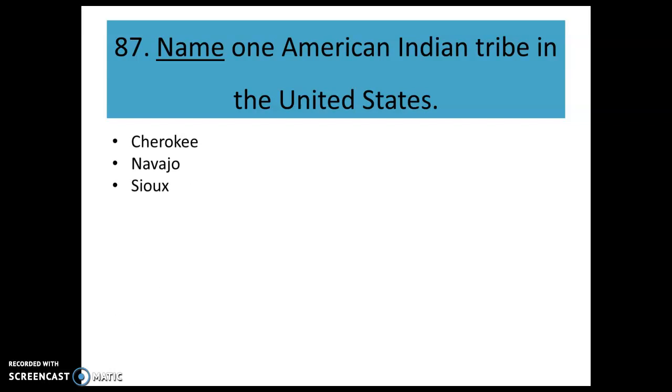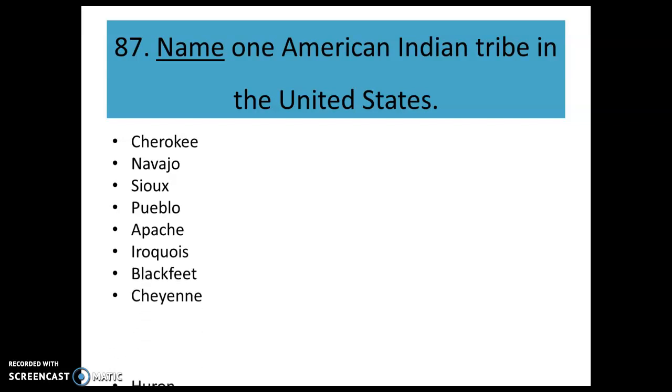Here are some examples of the most well-known or popular Native American tribes. We have Cherokee, Navajo, Sioux, Pueblo, Apache, Iroquois, Blackfeet, Cheyenne, Huron, Crow, Hopi.